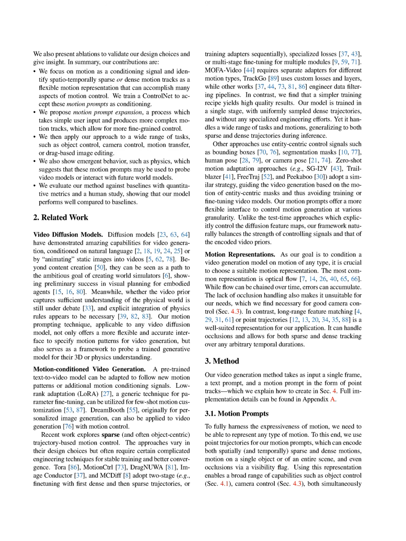Additionally, point trajectories allow for both sparse and dense tracking over arbitrary temporal durations, providing greater flexibility in motion representation. Unlike optical flow, which can accumulate errors over time, our approach maintains robustness and accuracy in motion tracking. Furthermore, our model's ability to generalize across various motion types without requiring specific training on those motions enhances its versatility, making it suitable for a wider range of video generation tasks.